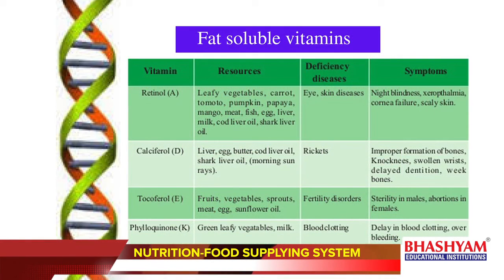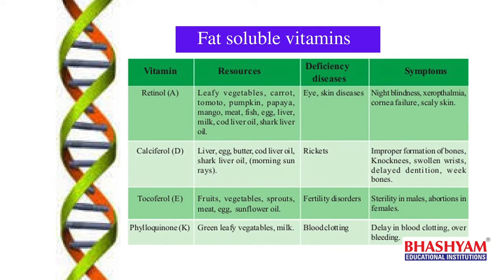Now let us go through the fat soluble vitamins. The first one is vitamin A. Its chemical name is retinol. So retinol deficiency leads to eye and skin diseases.